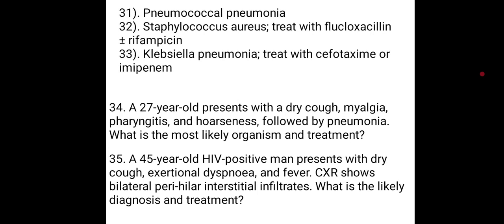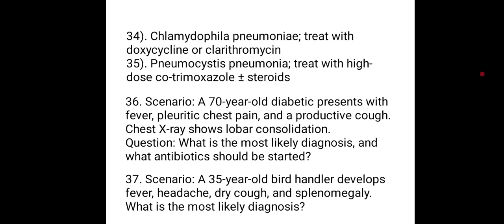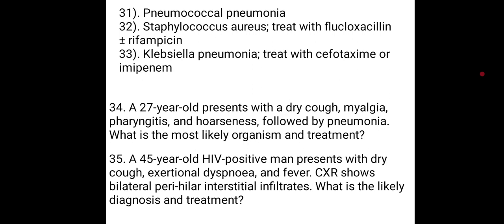And the last one is pneumocystic pneumonia, or Pneumocystis jirovecii, and we're treating with high-dose cotrimoxazole plus or minus steroid. So the 45-year-old HIV positive man presented with dry cough, exertional dyspnea, and fever. The chest X-ray showed a bilateral perihilar interstitial infiltrate, and the likely diagnosis is Pneumocystis jirovecii, treated with high-dose cotrimoxazole plus or minus steroid.